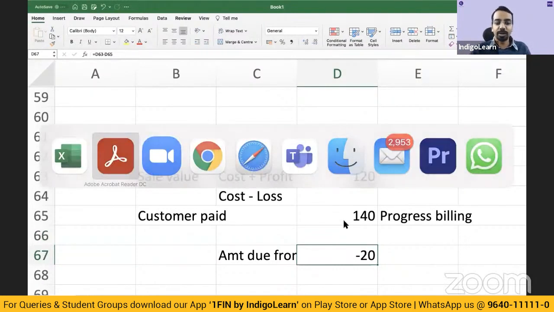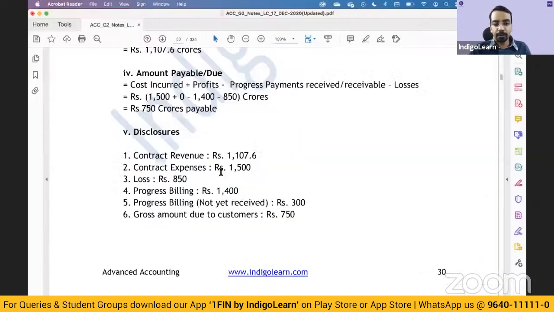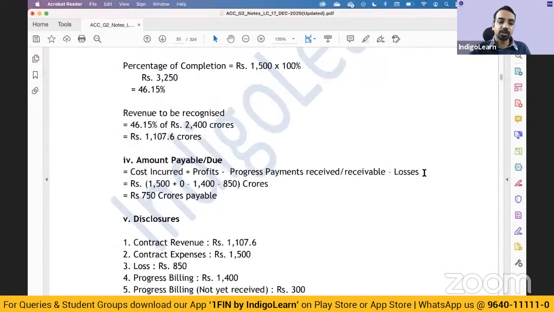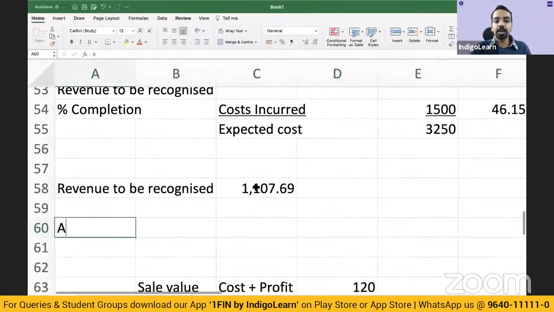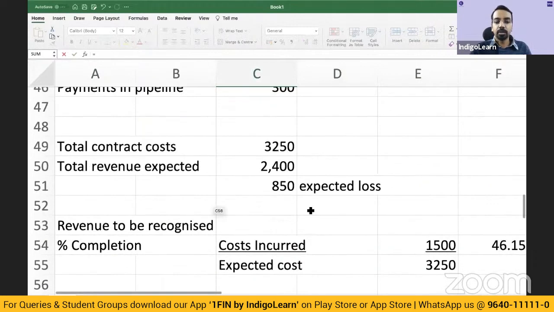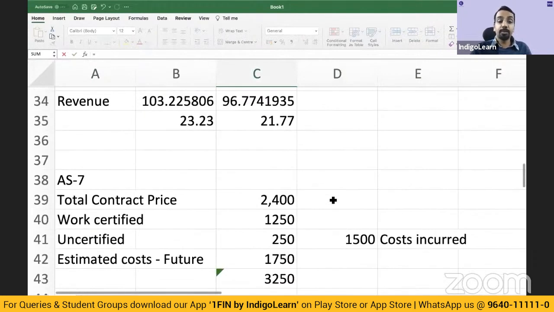So this is cost incurred plus profits minus progress payments received minus losses. In our case, what is the cost incurred? Cost incurred is 1500. Is there any profit? No profit.